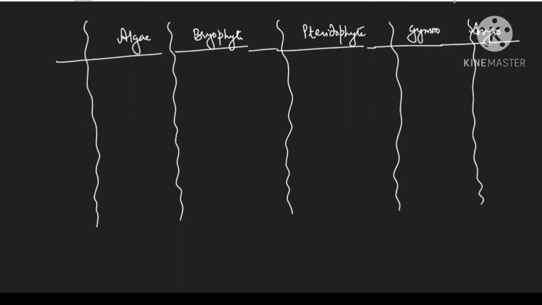So in this video, we are going to study about algae, bryophyte, pteridophyte, gymnosperms and angiosperms. One comparison I will give you like a mind map so that this topic will become very easy for you. Now see, first of all, which is the main body of the plant? We have to first remember the main body.